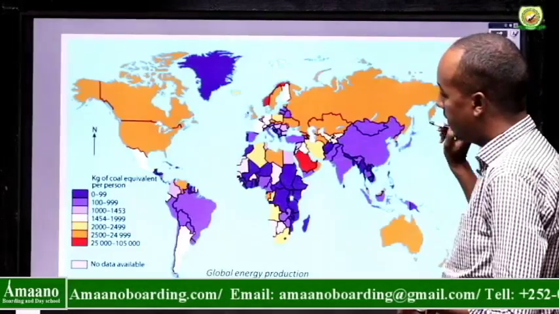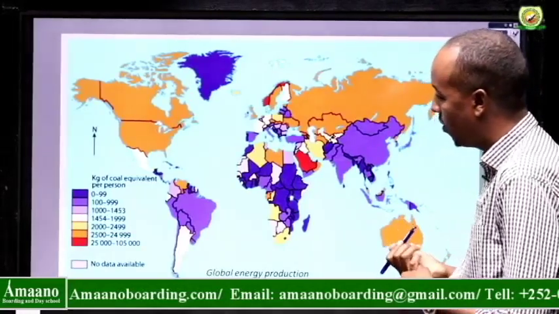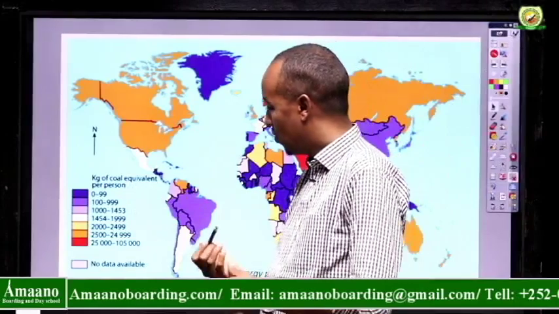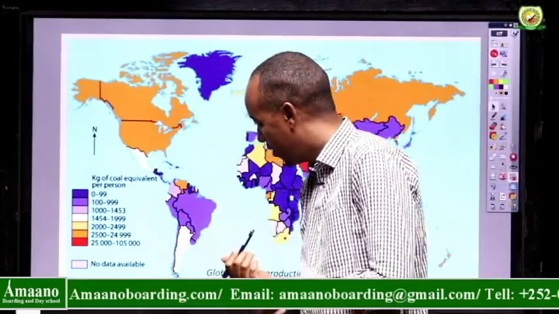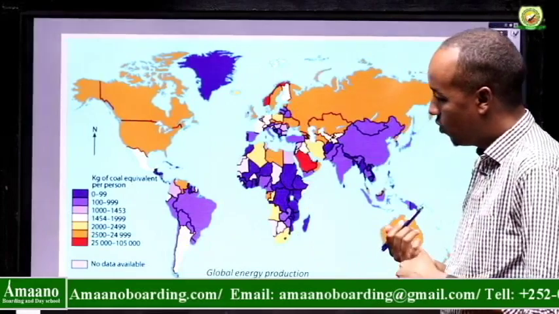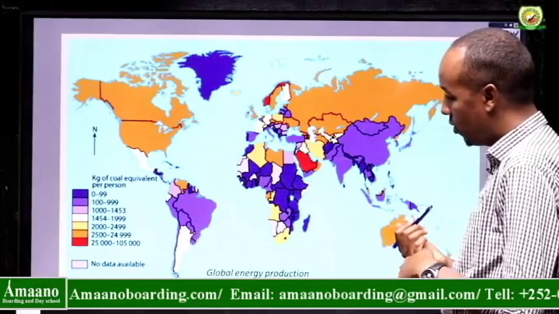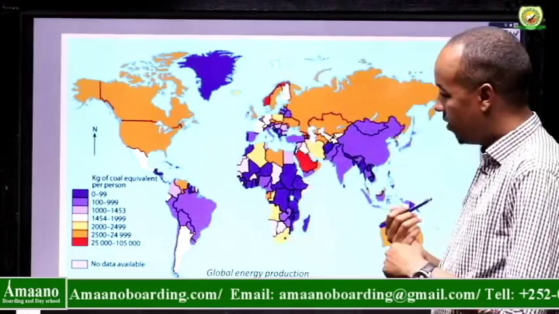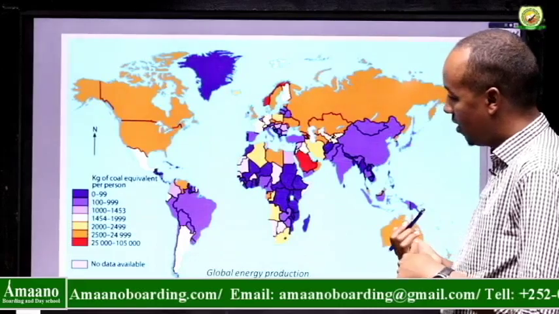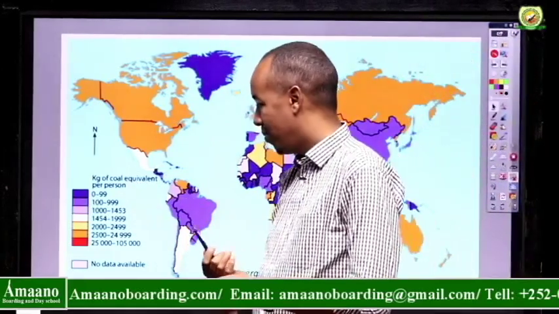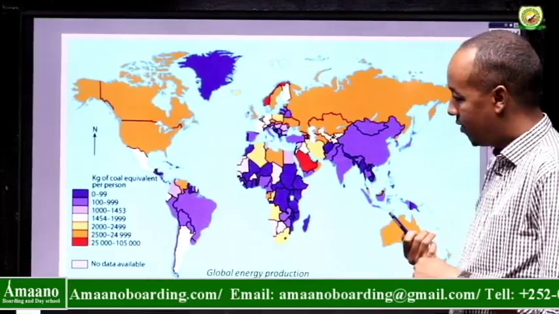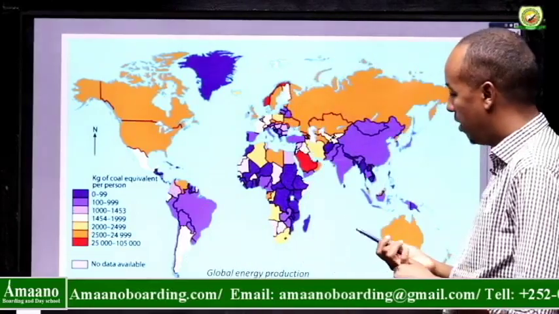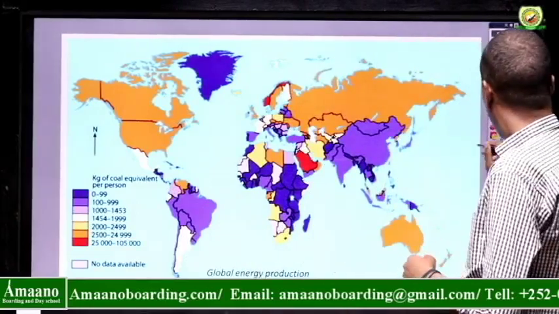Okay. This one is talking about the kg of coal equivalent per person. So it's talking about global energy production. The ranges go from 0 to 99, up to 2,500 to 24,999 kg of coal equivalent per person. So as you can see from here, the reddish ones have the most kg of coal equivalent per person. Okay. We'll continue to the next one.